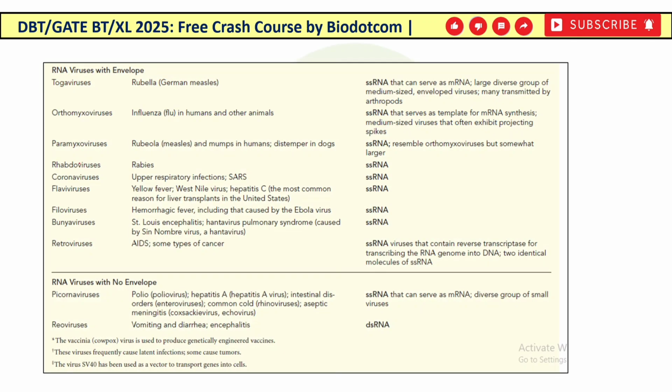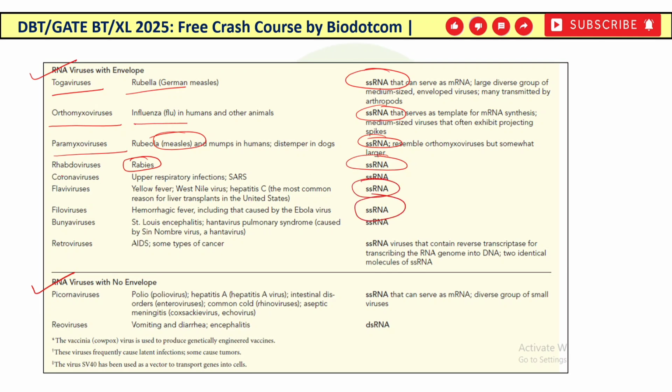Now after this, RNA viruses with envelope and RNA viruses without envelope. In the RNA viruses with envelope, togaviruses cause rubella disease and have single-stranded RNA. Orthomyxoviruses also have single-stranded RNA and they cause influenza. Paramyxoviruses are responsible for measles and mumps in humans, and they also have single-stranded RNA. Rhabdovirus, which is responsible for rabies, also has single-stranded RNA. So all these RNA viruses mentioned in the first half of the table have single-stranded RNA.